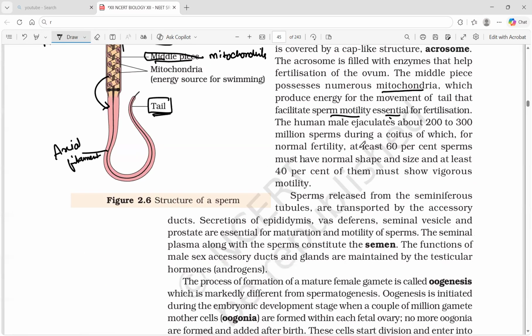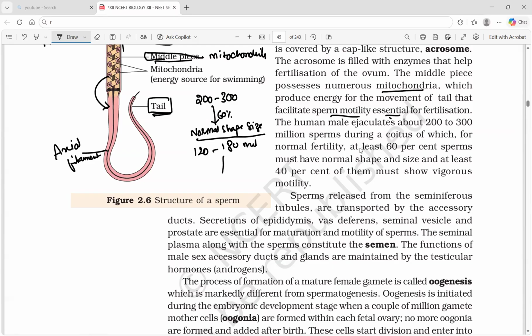Okay. So then some calculation is given here. Human males ejaculate 200 to 300 million sperms during coitus. In that, for normal fertility, at least 60% of the sperms must have normal shape and size. That means 120 to 180 million sperm should have normal shape and size.